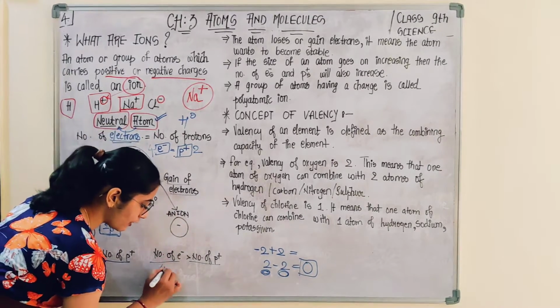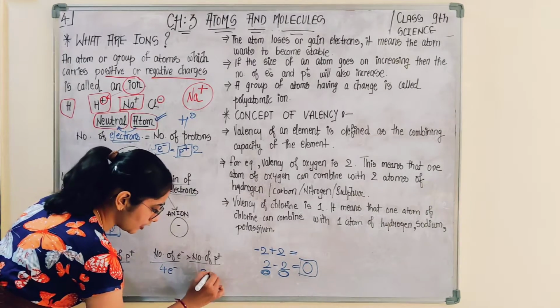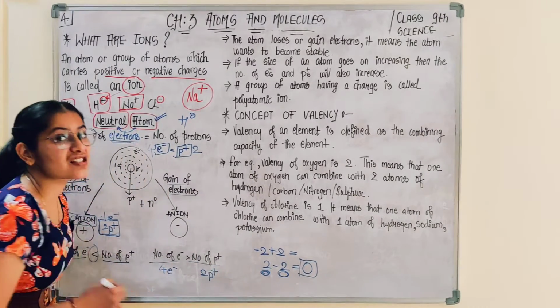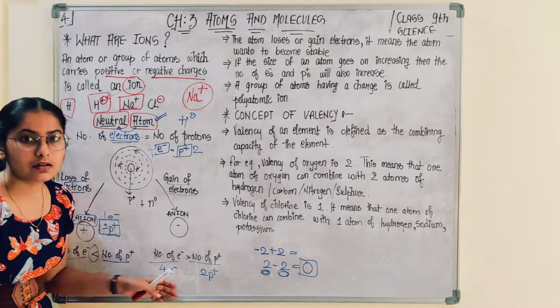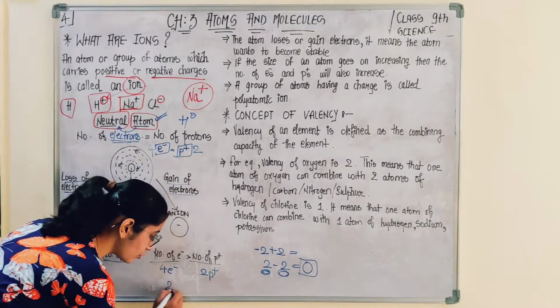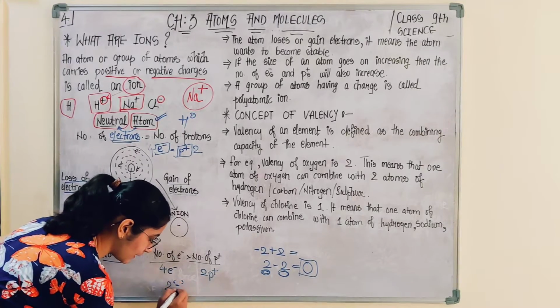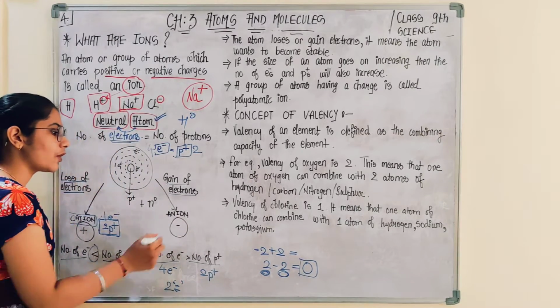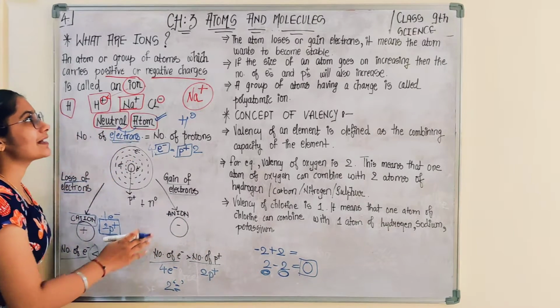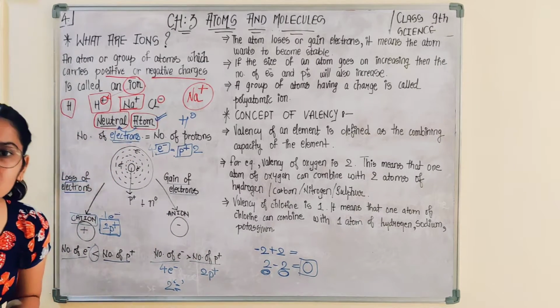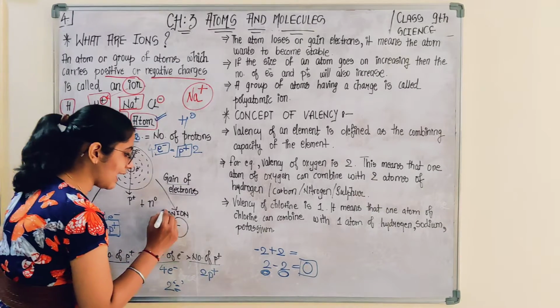Why? Because there are 4 electrons and 2 protons. Which charge is dominating? कौन सा ज़्यादा है? This one. And two negative charges have been increased, है ना? So the overall charge on the atom would be negative. Any atom or group of atoms having negative charge is referred to as an anion.